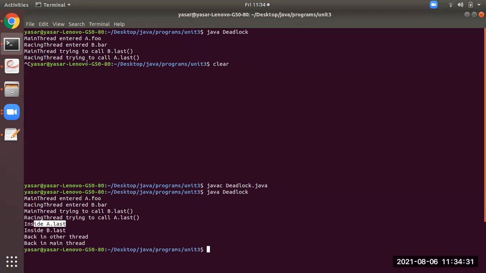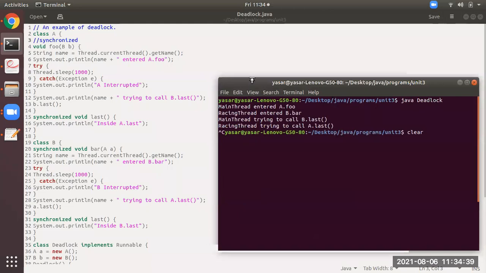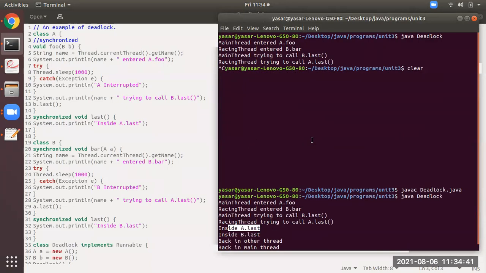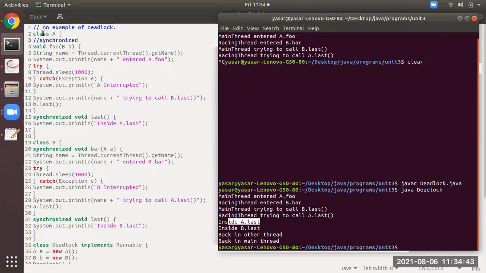Main thread trying to call b.last, racing thread trying to call a.last. But as we have removed the synchronized part from here, you can see at line number 29, when it was calling a.last, it was able to access this part. So that is why you can see the output.